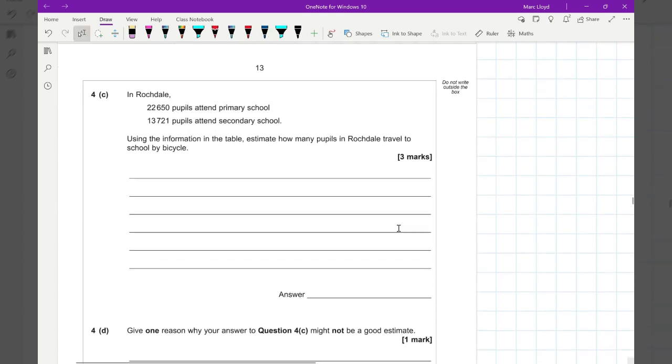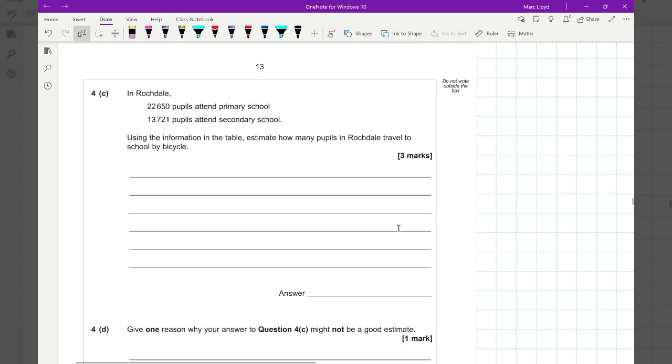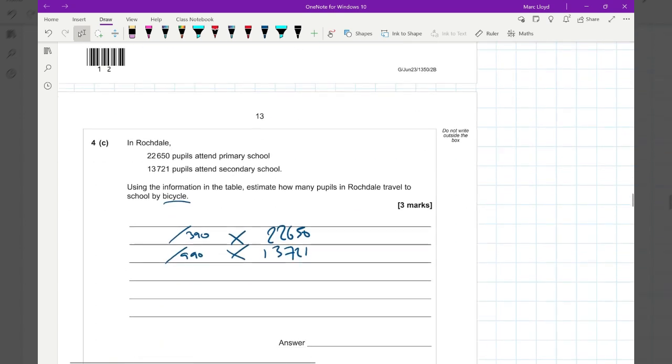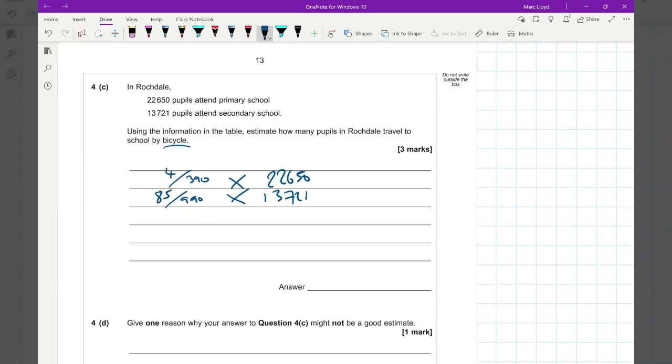Okay, part C. In Rochdale, 22,650 pupils attend primary school, and then 13,721 attend secondary school. They want to know, using this data, how many pupils travel by bicycle. So these numbers are going to be multiplied by the probability that these children travel by bicycle. So 390 and 990. Scrolling up, bicycle is 85 for the secondary and 4 for the primary. So 4 over 390 times 22650 gives me